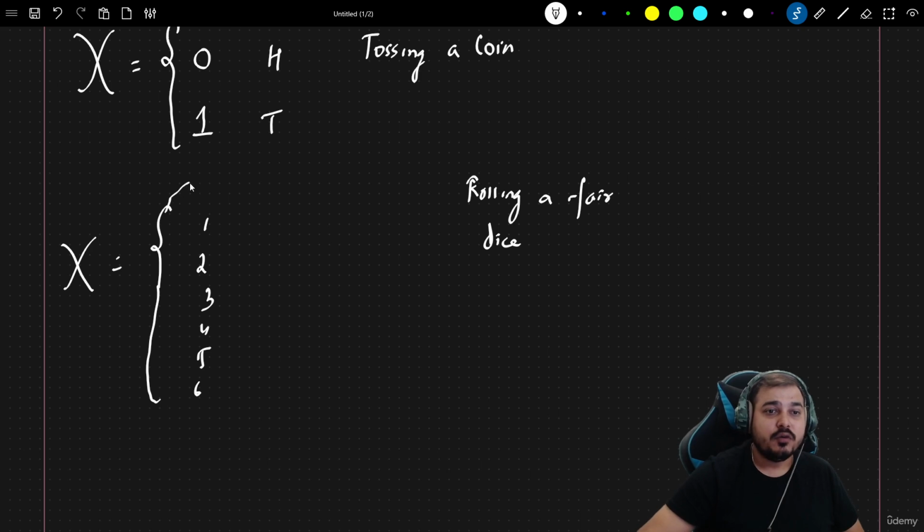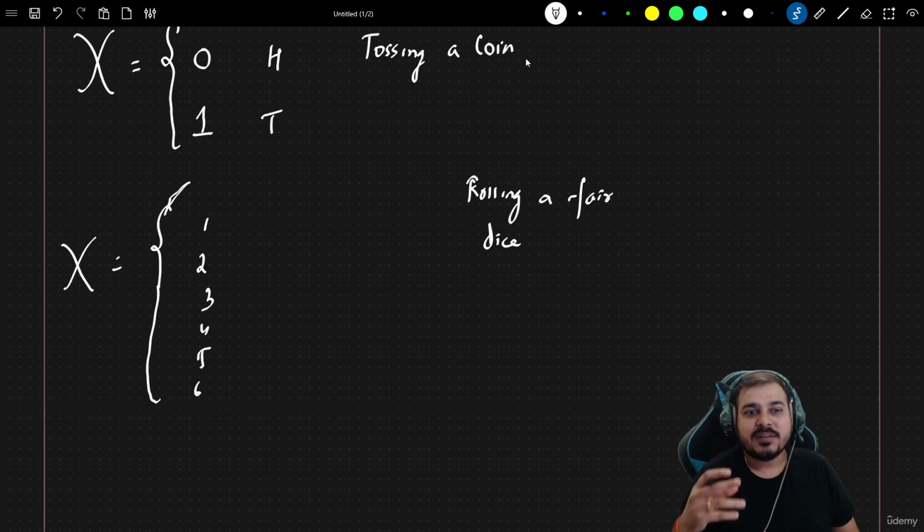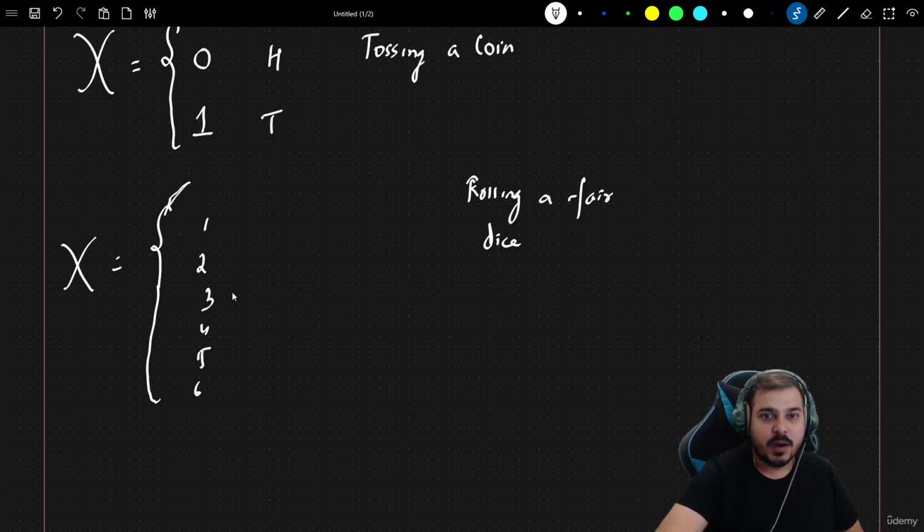Specifically, if you are considering categorical variables, tossing a coin has the outcomes heads and tails, and rolling a fair dice has the outcomes 1, 2, 3, 4, 5, 6. So from these kinds of processes, we are getting some kind of value. This you really need to understand.